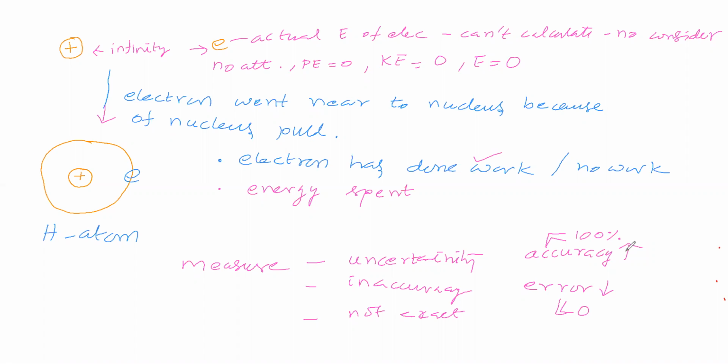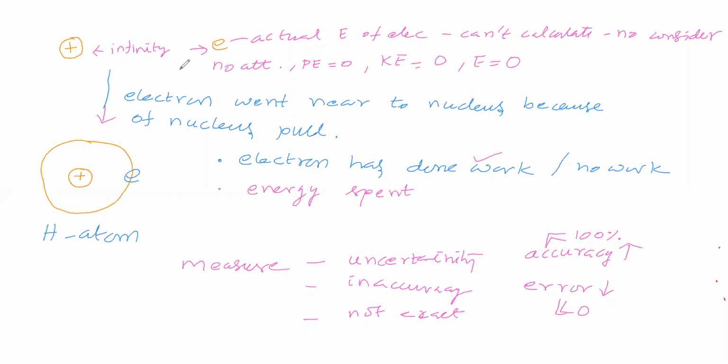Whatever you do, some error will be there. So finding the absolute energy of an electron is impossible. So we will leave this point. We are not talking about the actual or absolute energy of the electron.